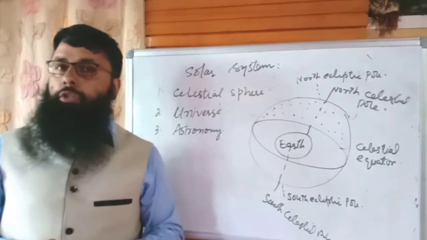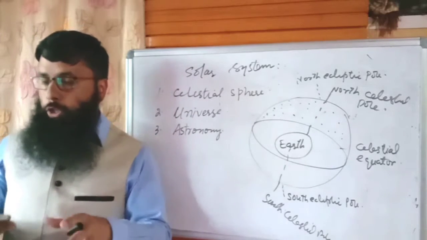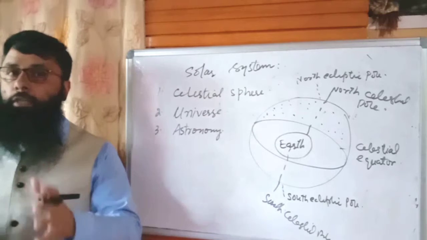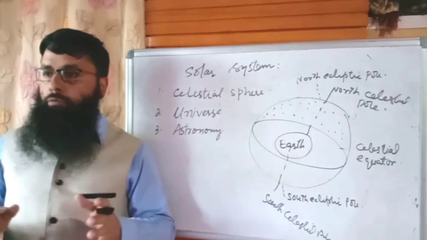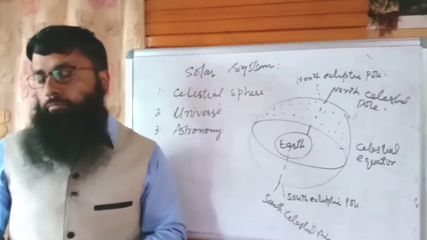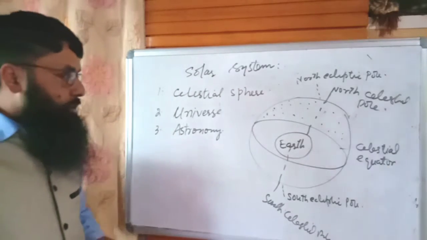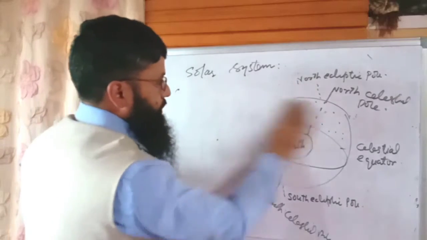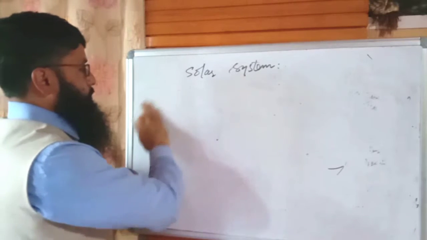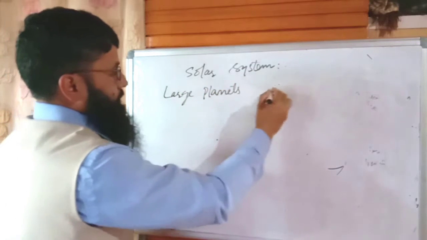Now, in this vast universe, we have a galaxy, and that's known as the Milky Way. In this Milky Way, we have a gravitationally bound system: a star named the Sun, and objects that orbit it, either directly or indirectly. We have objects which revolve around the Sun directly, and many objects which revolve around it indirectly. Among these, the objects which revolve directly include the large planets and dwarf planets.